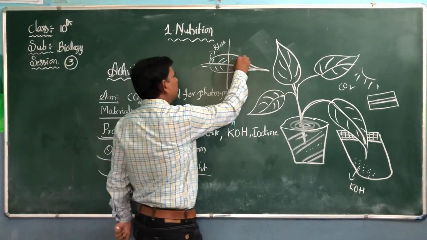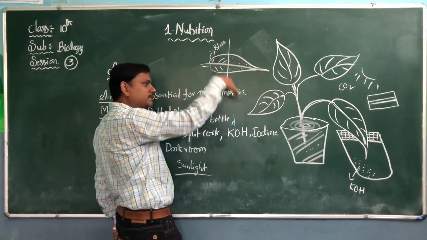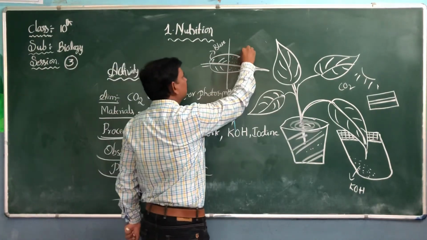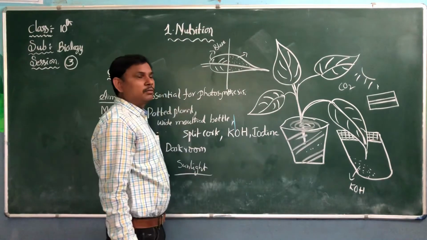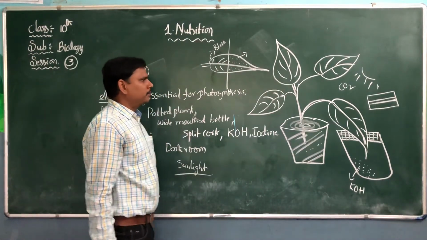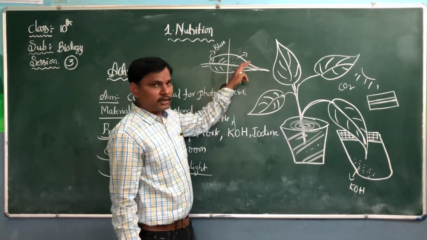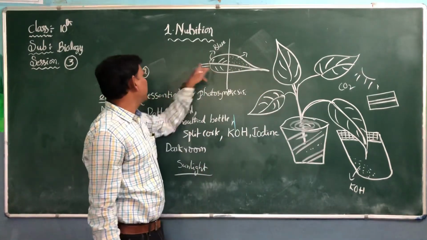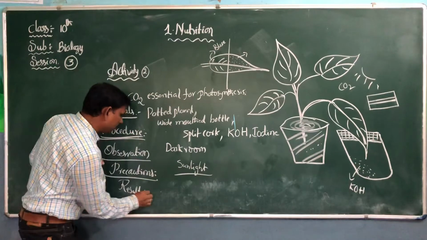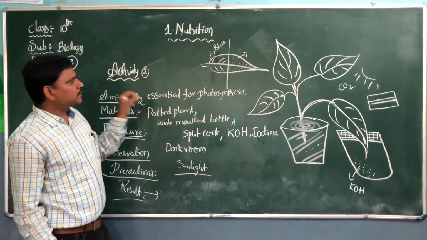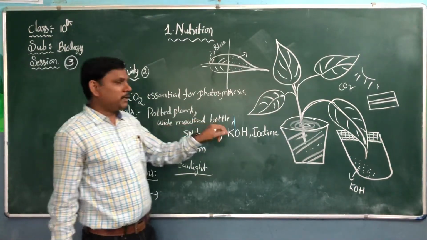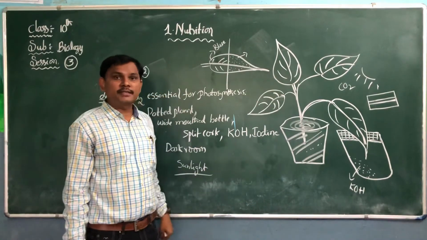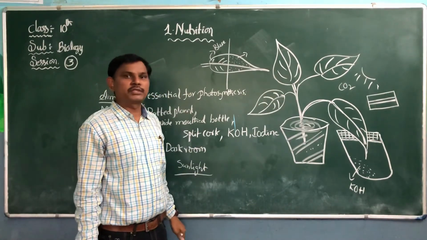The half of the leaf present inside the bottle will not turn bluish black, because it does not absorb carbon dioxide. This experiment proved that carbon dioxide is essential for photosynthesis.